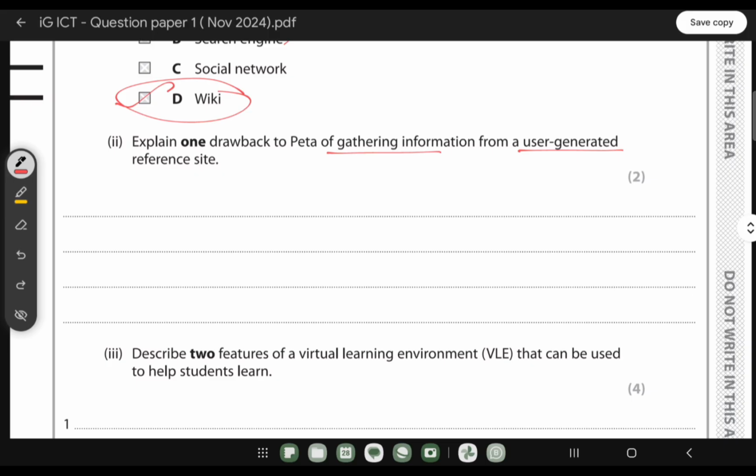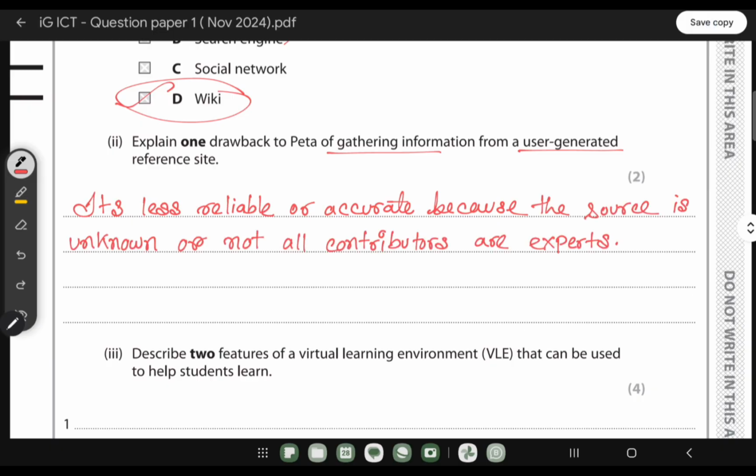Whatever they're writing, are they expert on that, or do they also take that information from another website? So that's how we can say that it's less reliable or accurate, because the source is unknown, or not all contributors are experts.